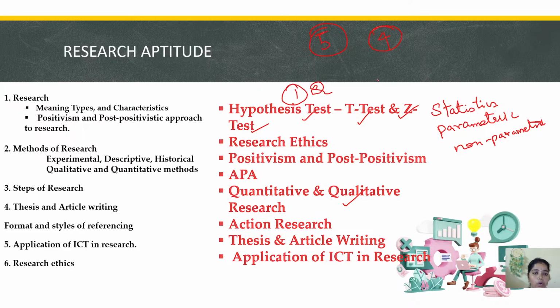So we are supposed to focus on all the units equally, but some sure short questions will come from topics such as statistics, hypothesis testing, qualitative research, and methods of research, which are very important. There are some 20 types. When we cover these 20 types and understand all the concepts, everything will be okay, right?